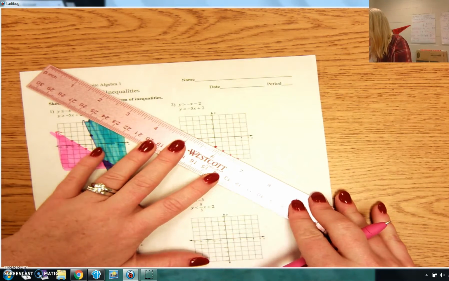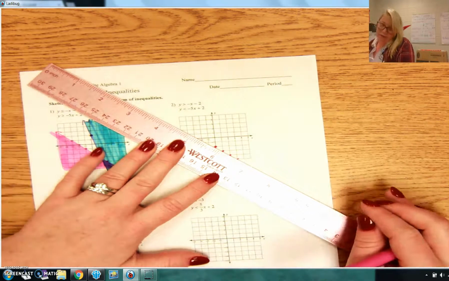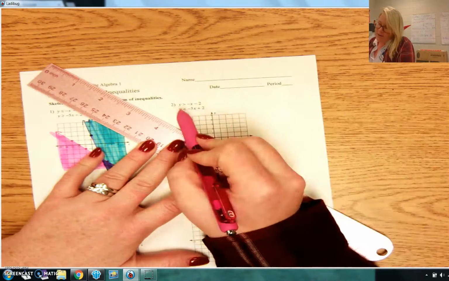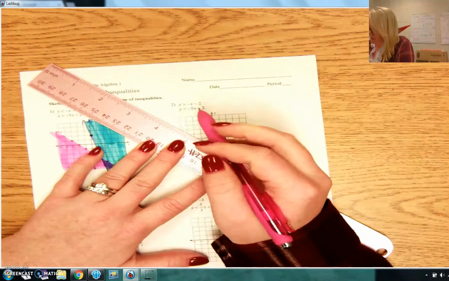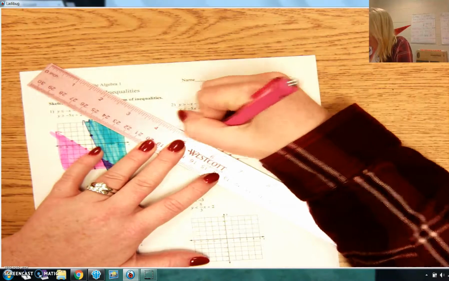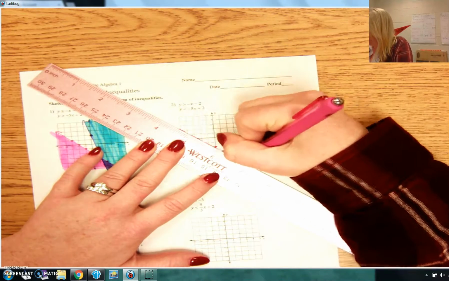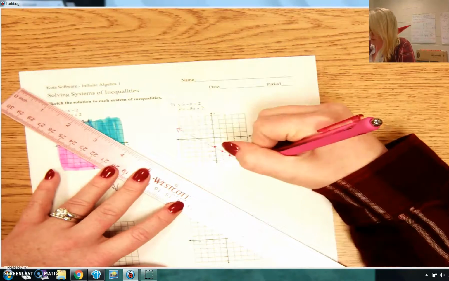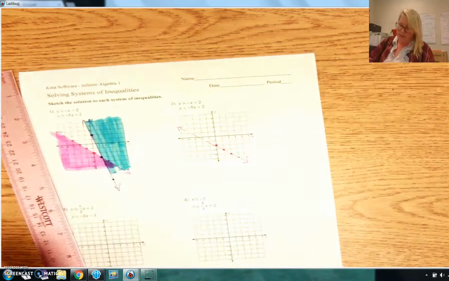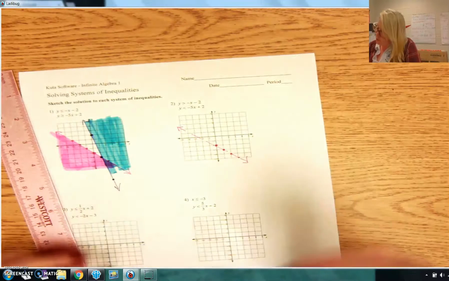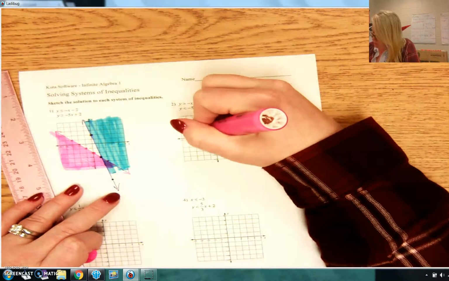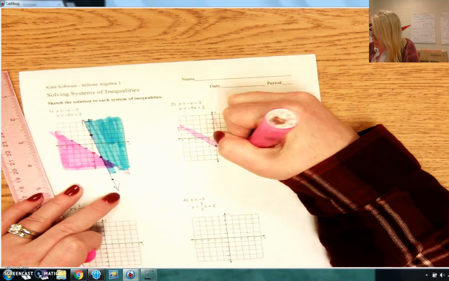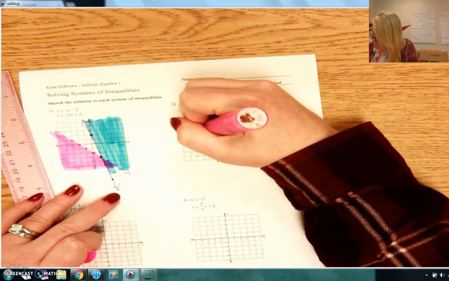Now, is it a solid line or an open line? It's going to be open because it's just greater than. There's no equal to, so it's an open circle, so it's an open line. So I'm going to draw my dotted line. Okay? Now, y is greater than that function, which means where my y is getting larger, this direction. So this part of my line is where I shade.